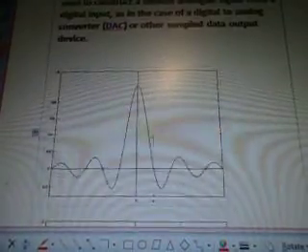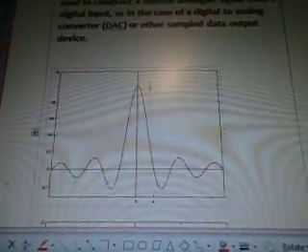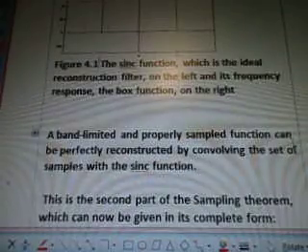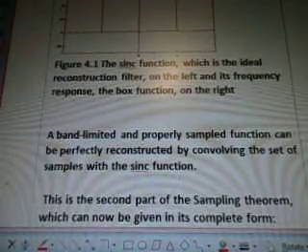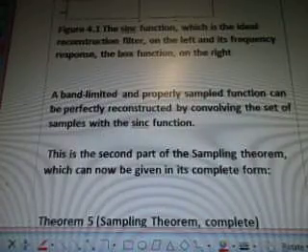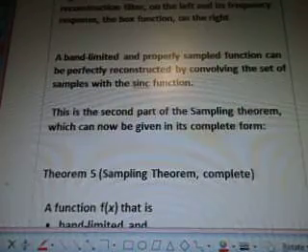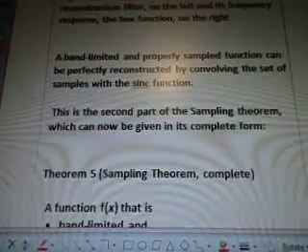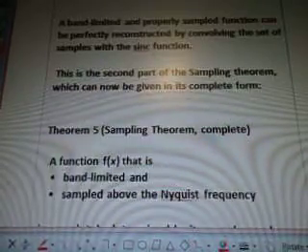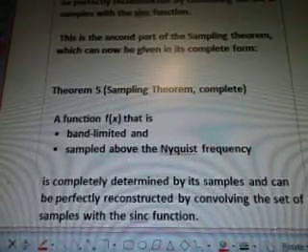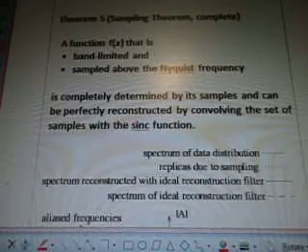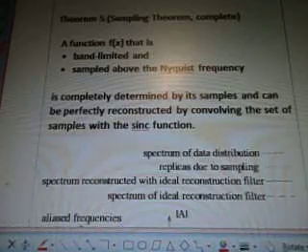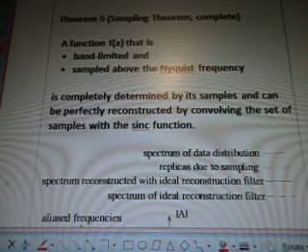Now to me that looks like a Higgs signal. Okay, just the way it pops up there like that. So a band limited and properly sampled function can be perfectly reconstructed by convolving the set of samples with the Sinc function. This is the second part of the sampling theorem, which can now be given its complete form. Theorem 5, sampling theorem complete. A function f(x) that is band limited and sampled above the Nyquist frequency is completely determined by its samples and can be perfectly reconstructed by convolving the set of samples with the Sinc function.